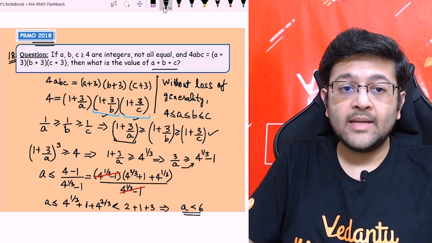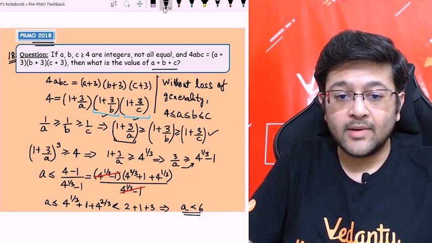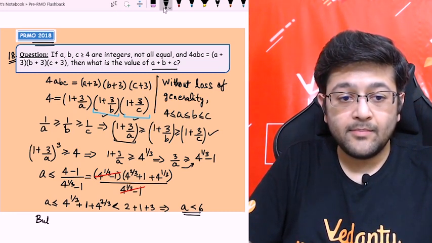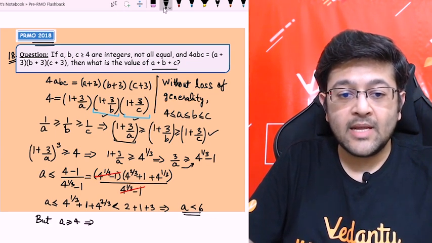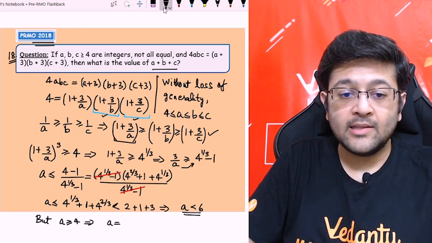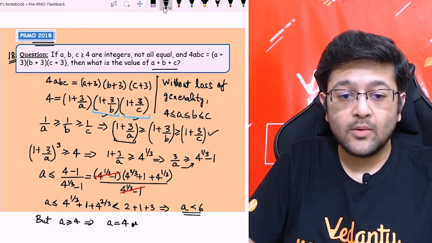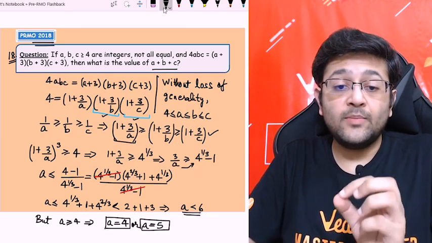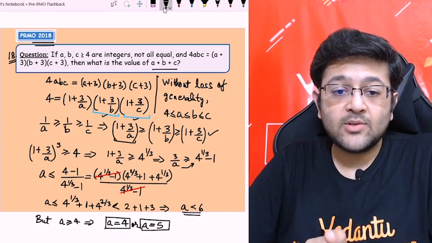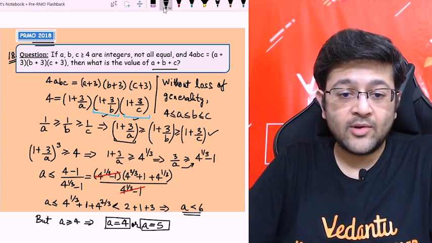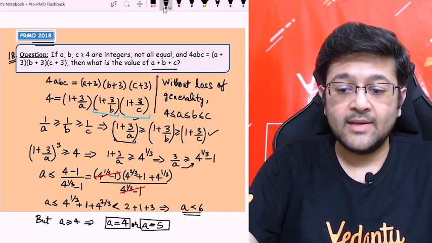But we already know that a must be greater than or equal to 4, right? So the only values that I can take for a are either 4 or a equal to 5. So only two possibilities are left, right? There are only two possibilities, that a could be 4 or 5. So now we have narrowed down the values of a. So let's take one of the cases and start solving. All right, let's do it on the next slide.